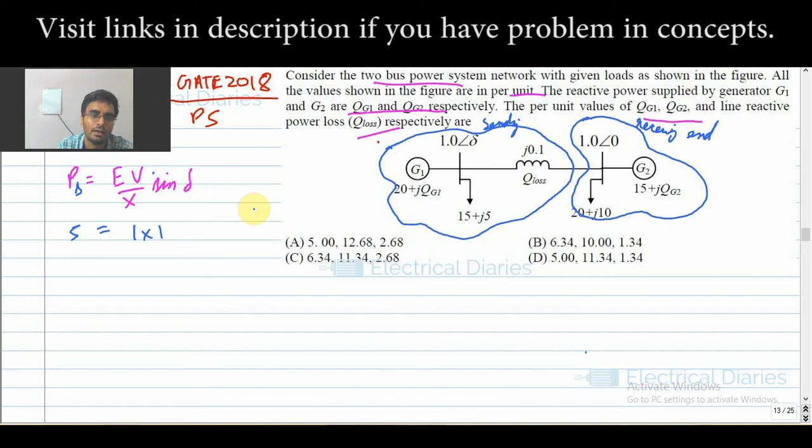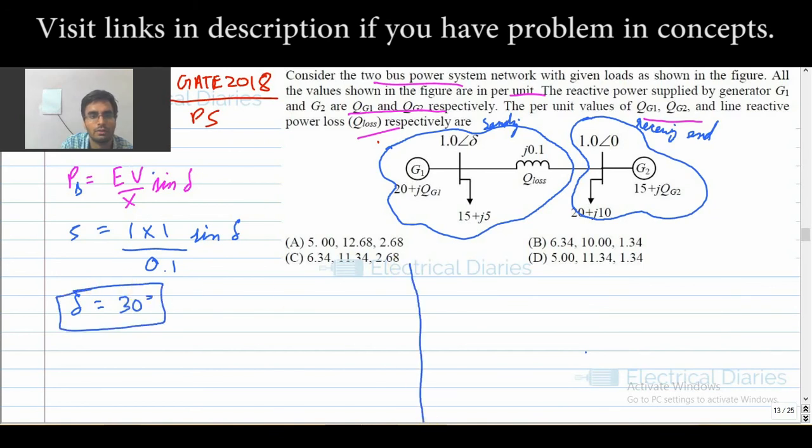So 5 is equal to 1 into 1 divided by X, which is 0.1, into sine delta. From here my delta will come out to be 30 degrees.